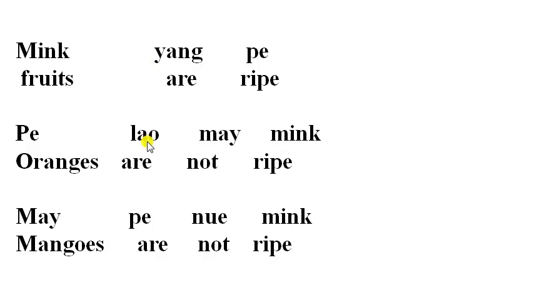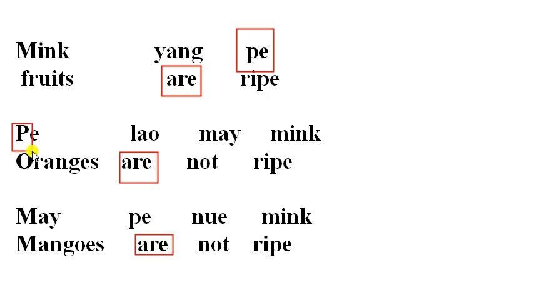In these three statements, the common word is are, and the common code is PE. So we can consider are is equal to PE. We have to find out the word which stands for mangoes. Next, compare the next two statements.